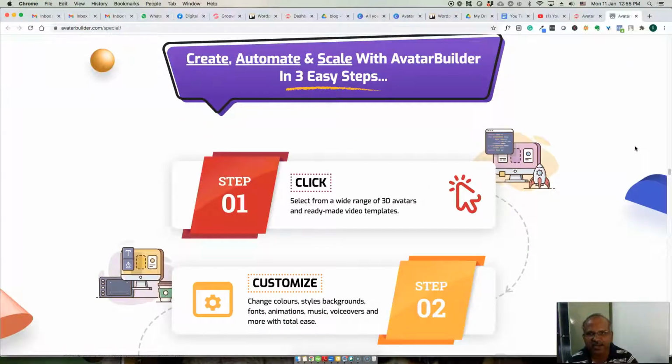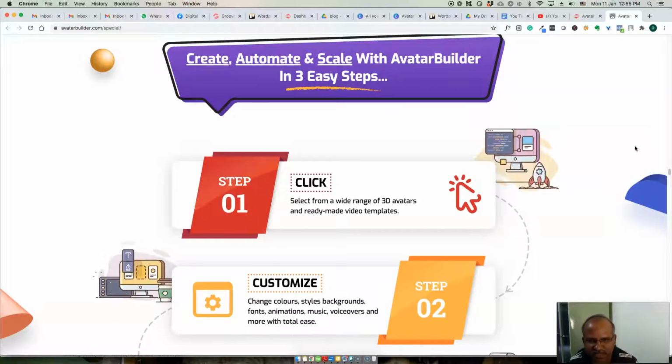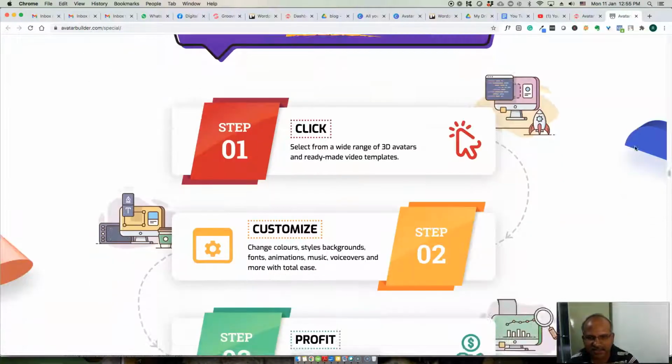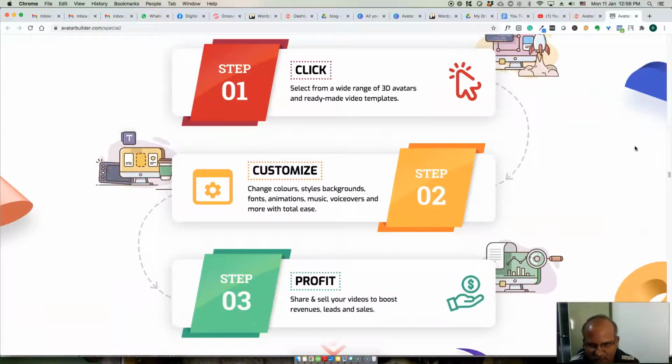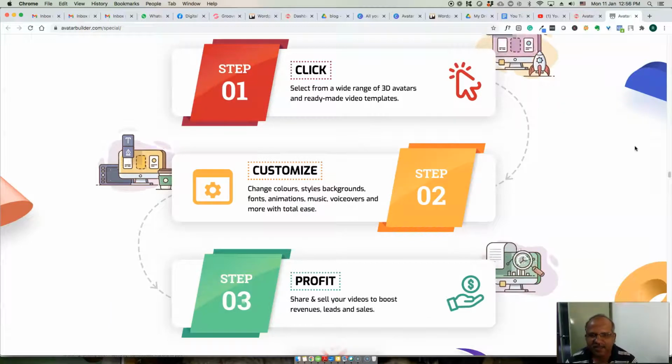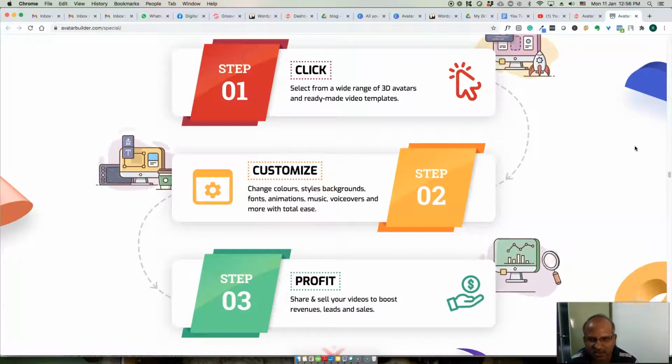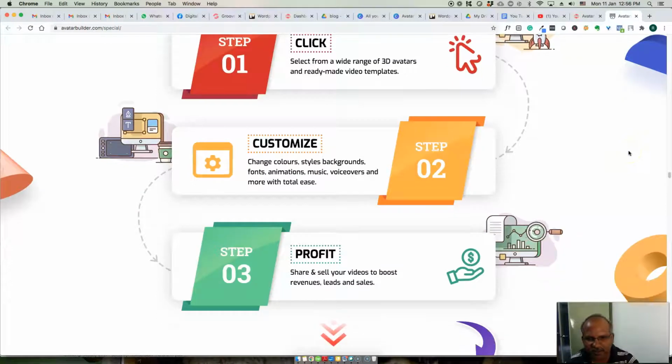So how do you use this Avatar Builder? You can select a 3D avatar that is already available in the video templates, and customize, right? Change colors, style, backgrounds, fonts, animations, music, voiceovers, and more with ease, and then start profiting from it.